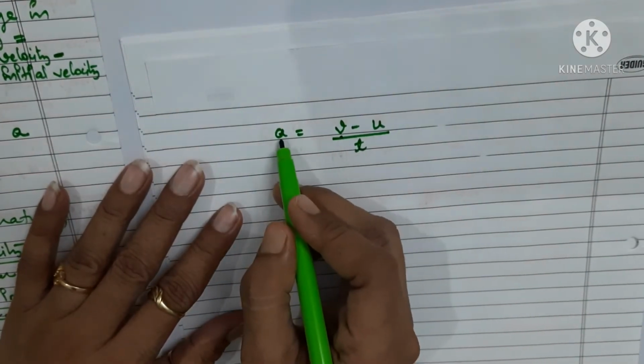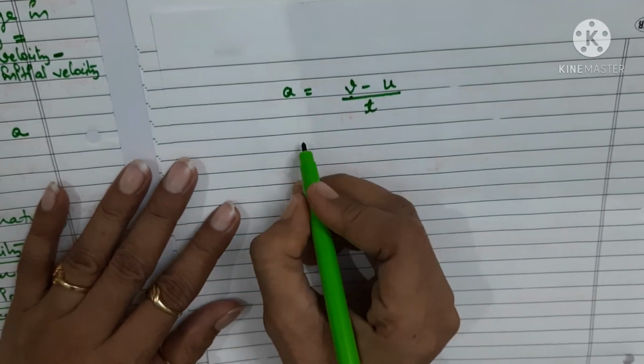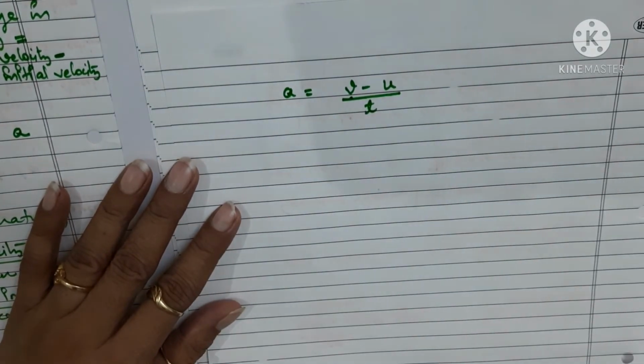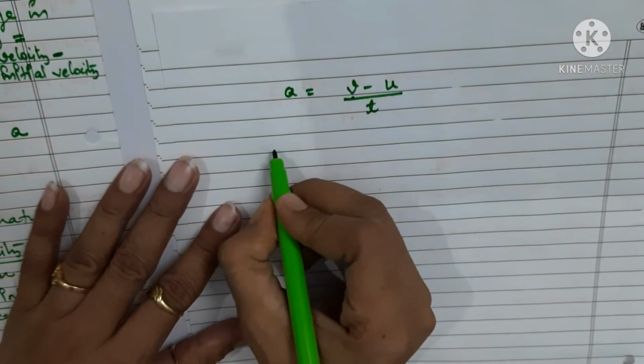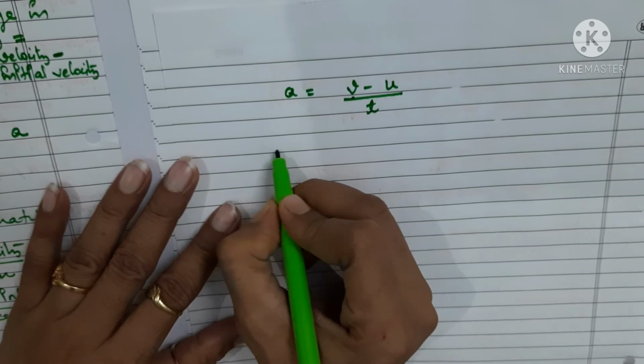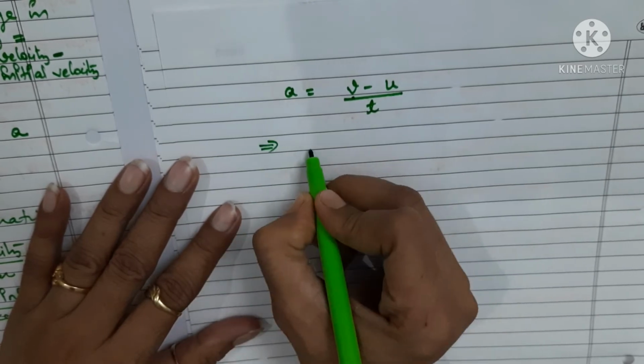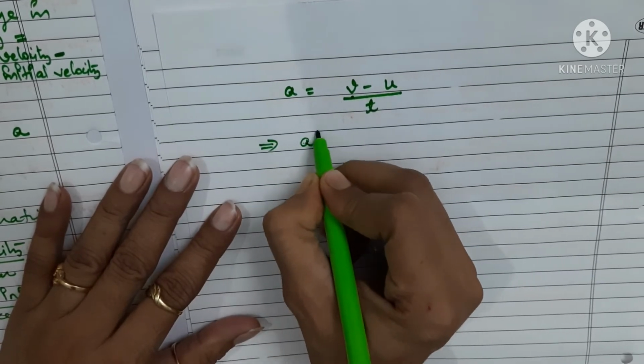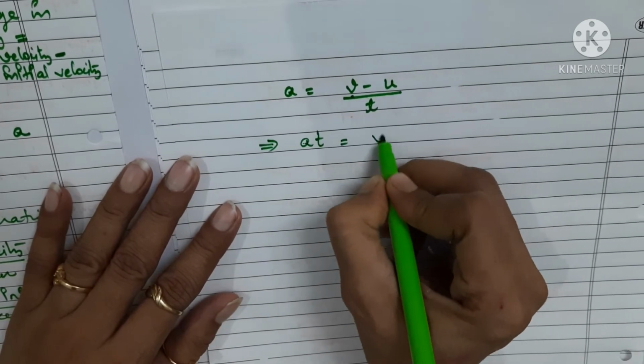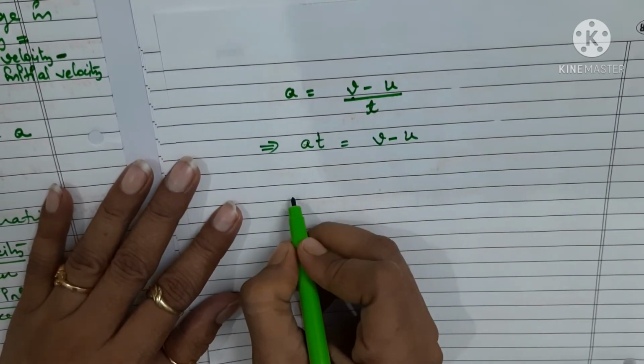Now what else we can do? Simply you take this to this side. So we multiply both sides by t. By simple mathematical calculations you get a into t, which is equal to v minus u, right?